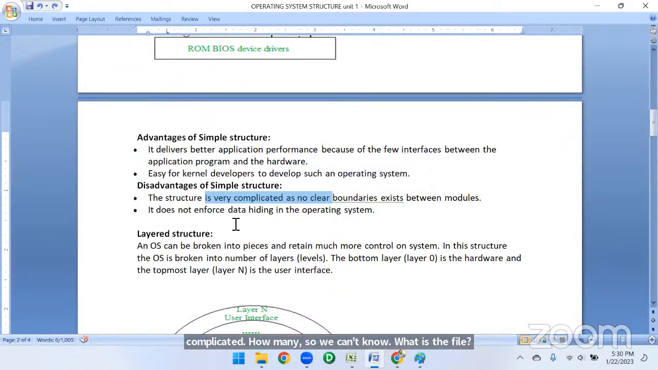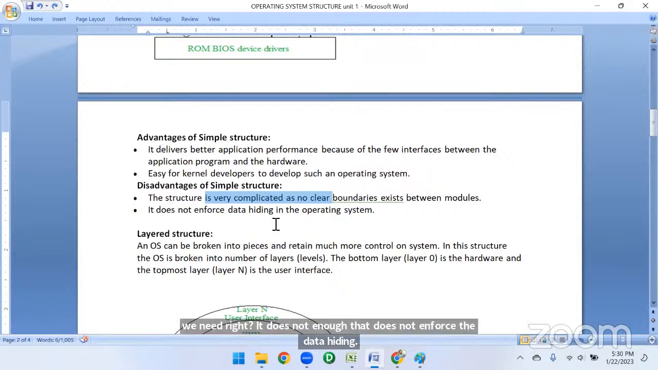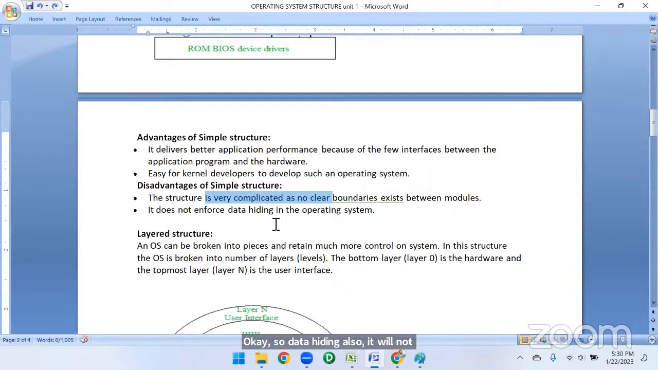It does not enforce data hiding. Okay, so data hiding also it will not provide you, right? మనకి ఇప్పుడు presently data hiding అనేది most important, right? So మన any user passwords, whatever the things are there, that all should be hidden. Okay, ఈ ఆపరేటింగ్ సిస్టమ్ అనేది ప్రొవైడ్ చేయలేదు.